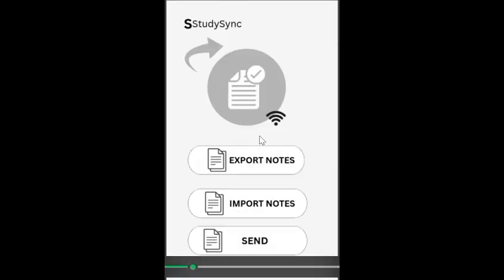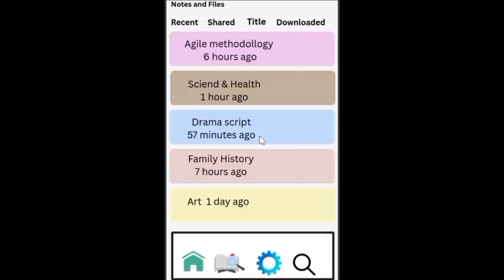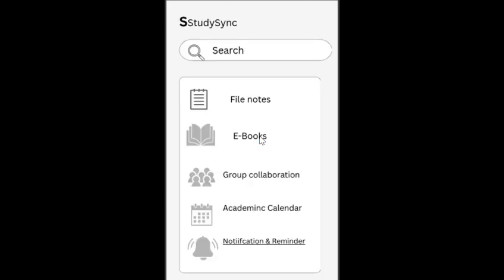This one is the file and note sharing. It lets users upload and share lecture notes, handouts, or review materials. Thank you for watching my presentation. This project helped me understand how Agile makes development more organized, flexible, and user-focused.